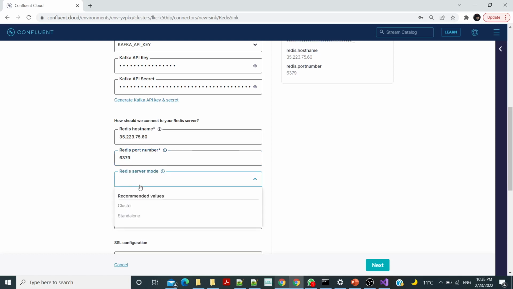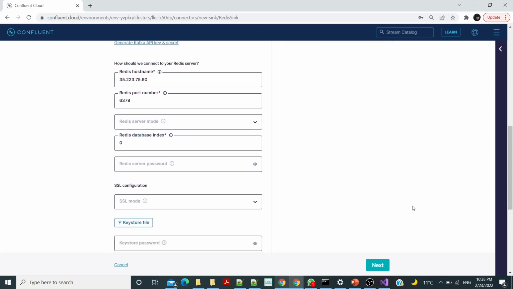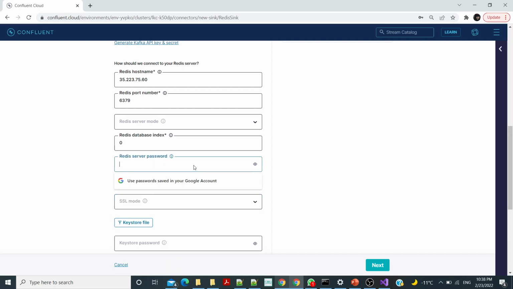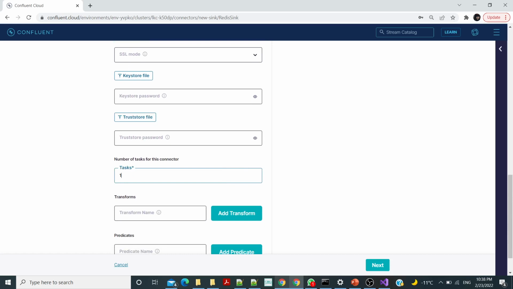And we don't need this one, and for database index, maybe index 0, and the server select. Okay, and the server password is the same password we used before, which is this, and the number of tasks to be just one.